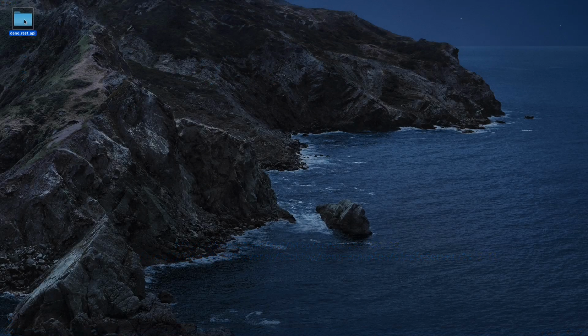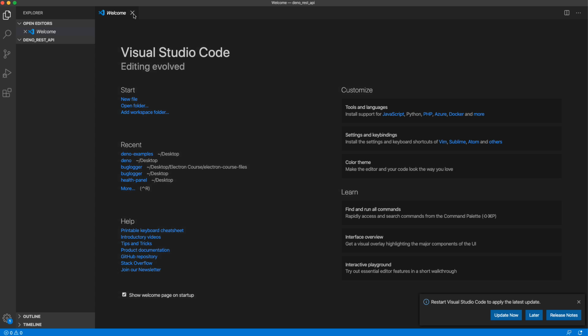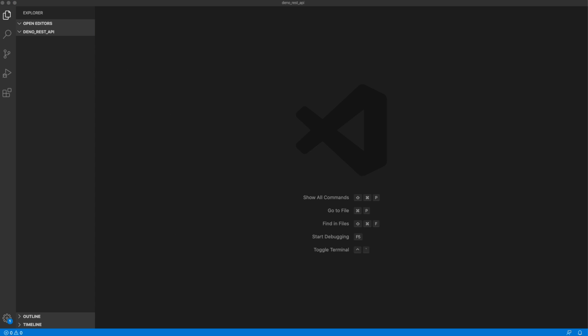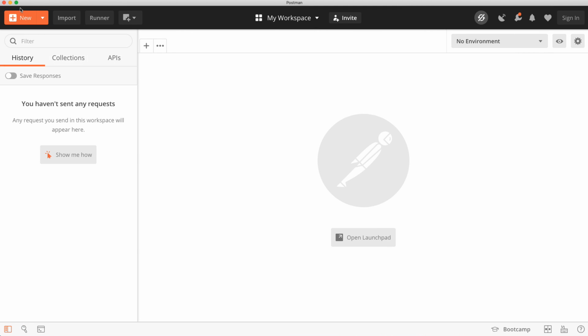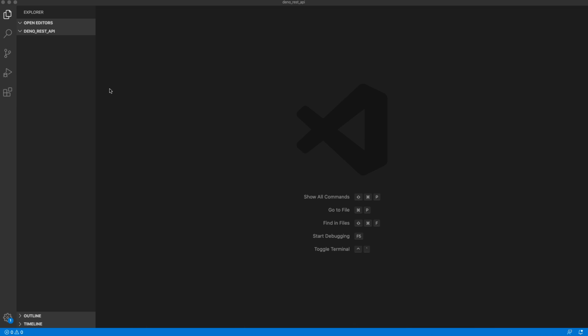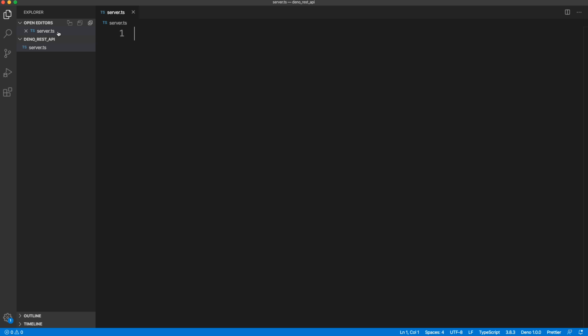So now we're going to start with a brand new folder here. I just called it Deno REST API. I'm going to open that up with VS Code, and we're going to start to build our API. I'm also using Postman to make our requests, so you can get it from getpostman.com, I believe. In my root here, I'm going to create a server.ts file. This is going to be our entry point, and you're going to see a lot of similarities with Node as far as how we set up our router and initialize our app and so on.